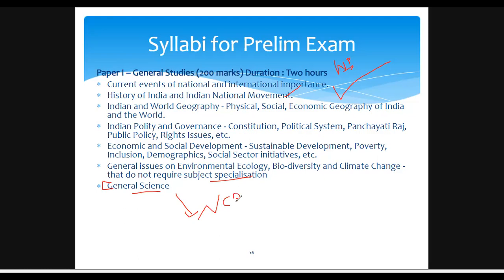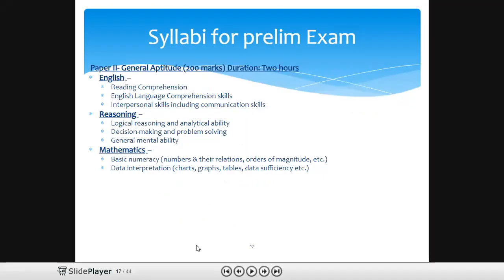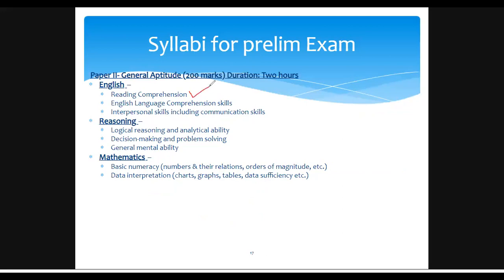NCERT. Okay, and you can refer to some of the selected chapters of the 11th and 12th. And for the prelim exam, that is general aptitude for the CSAT paper, and English, you have to practice reading comprehension, English language comprehension skills, and interpersonal skills, including communication skills.